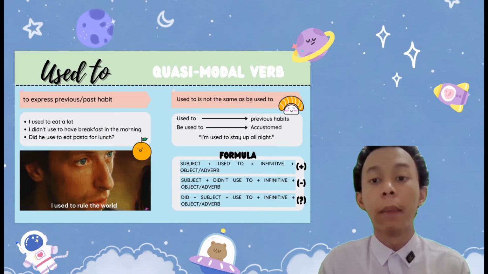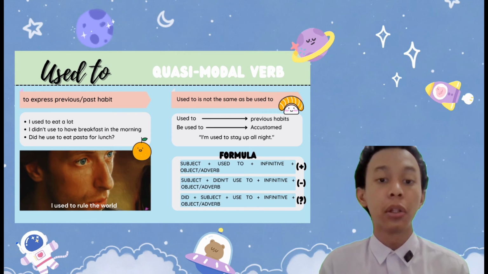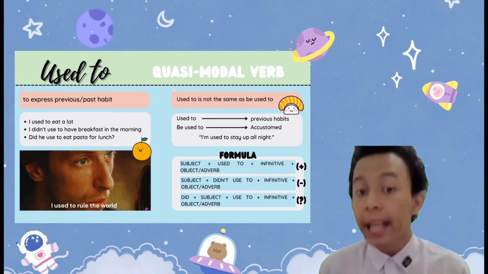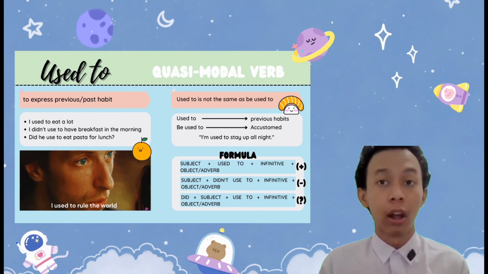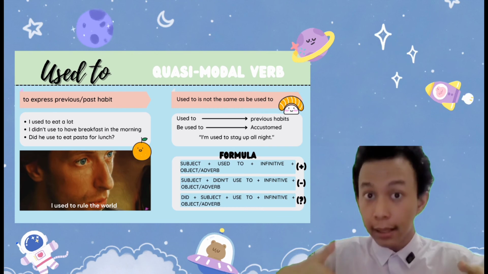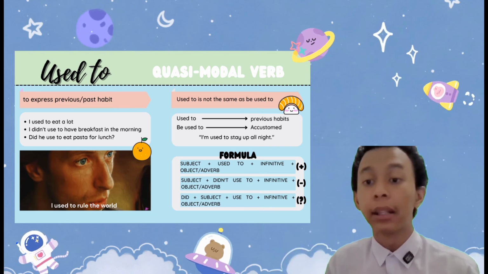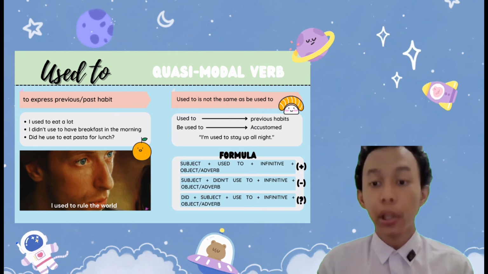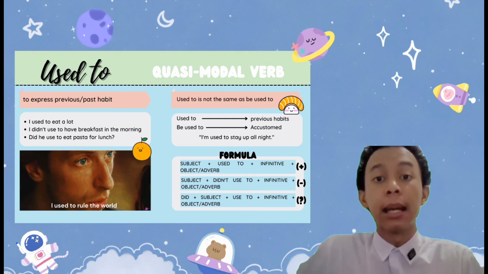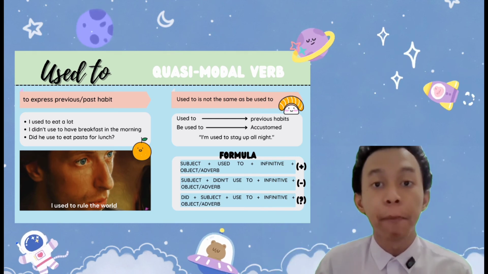Next, we are going to talk about the next quasi-modal verb, which is used to. Used to is used to express a previous or past habit. For example, I used to eat a lot. I used to eat a lot here means that in the past, I ate a lot, but in the present, I don't eat that much. Now, used to is not the same as be used to. Used to states previous habits that I did in the past. Meanwhile, be used to states activities that I have become accustomed to.